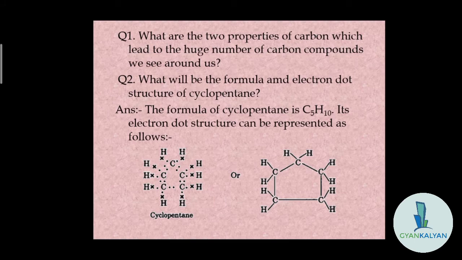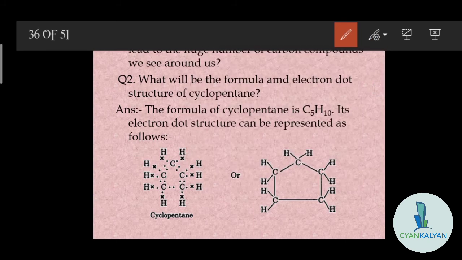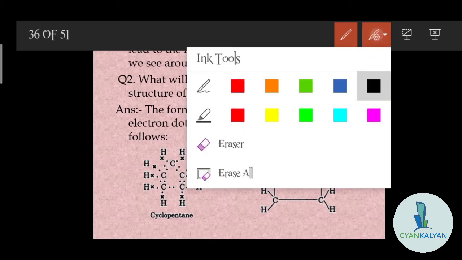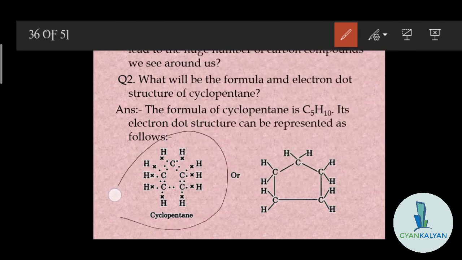So what is the formula? Remember the general formula of cycloalkane? It was CnH2n. We have discussed about it. CnH2n. So as n equals 5, that is, cyclopentane means that there are 5 carbons, so the formula will be C5H10. And the electron dot structure is this one.